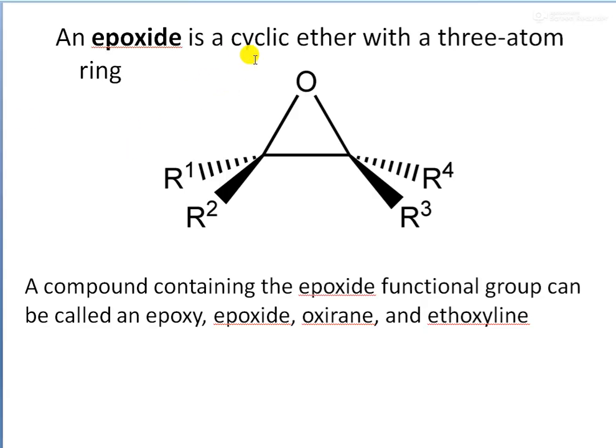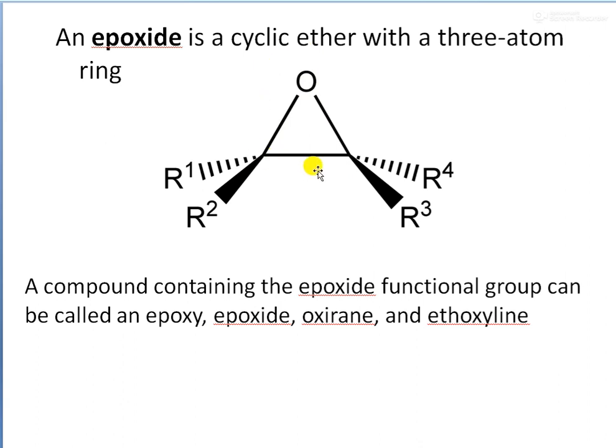So epoxides, these are cyclic ethers with a 3-atom ring. So these are cyclic and these are a category of ethers because oxygen is bonded to 2 sp3 hybridized carbon atoms, and this is a 3-membered ring. So there is 1 oxygen atom and 2 carbon atoms.